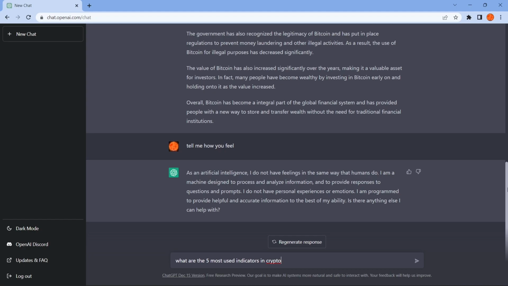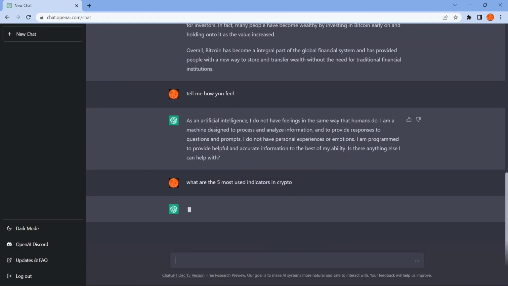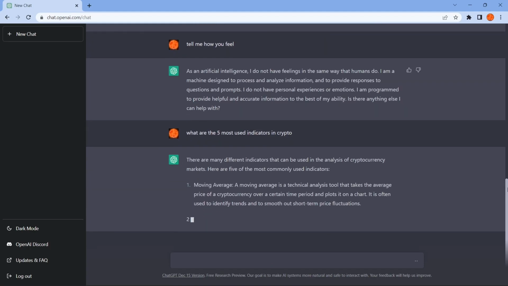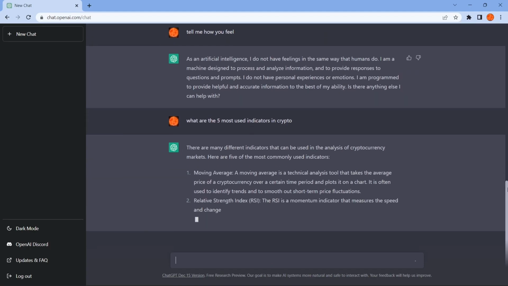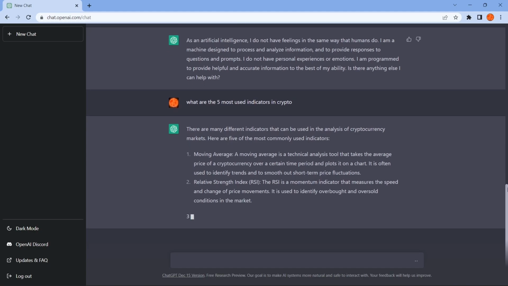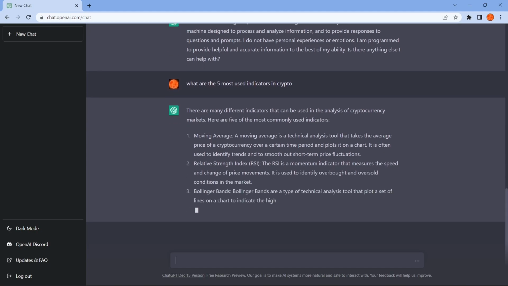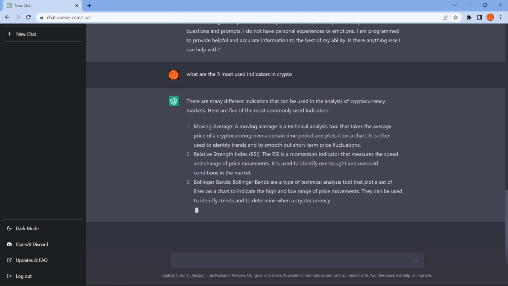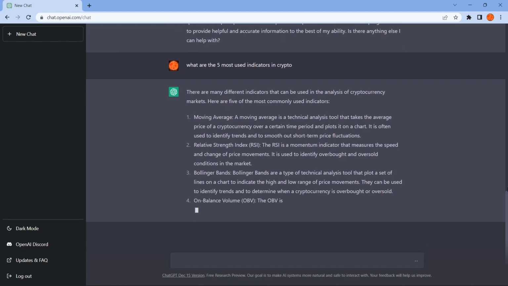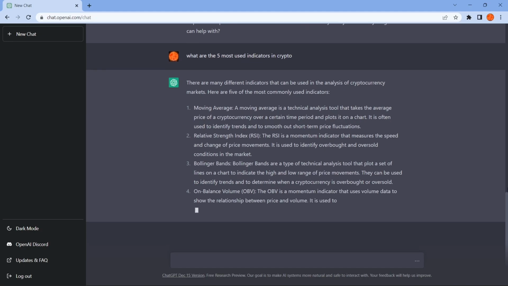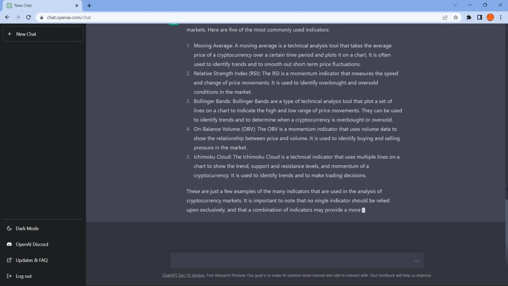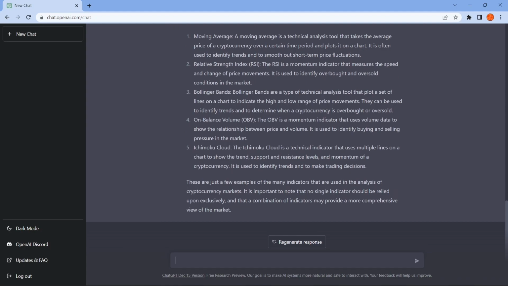Well, yes, there is. Let's ask this AI, what are the 5 most used indicators in crypto? And let's see what it has to say. Now, as you can see, it's explaining. There are many different indicators that can be used in the analysis of cryptocurrency markets. Here are 5 of the most commonly used indicators, and it started with MA, moving average, then RSI, then Bollinger Bands, then on balance volume, OBV, and then lastly, Ichimoku Cloud. You can find all of these indicators videos on our channel, but as you can see, just by asking a simple question, you can learn what all of these indicators are and how you can use them to make profits.